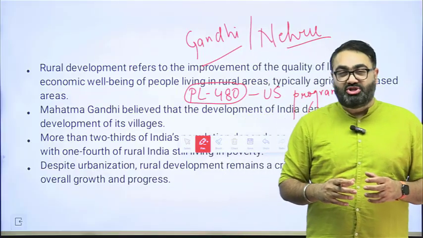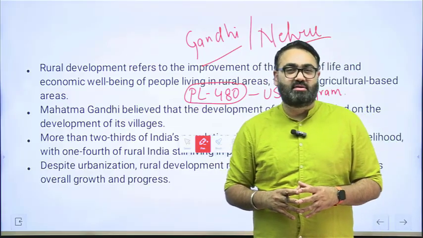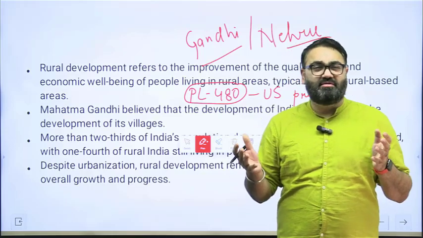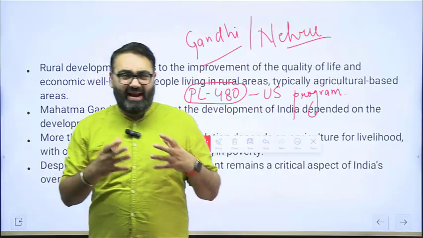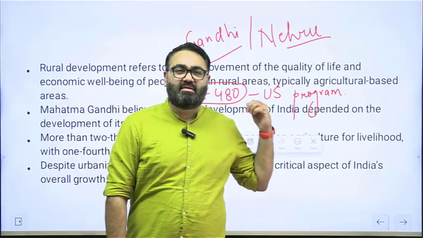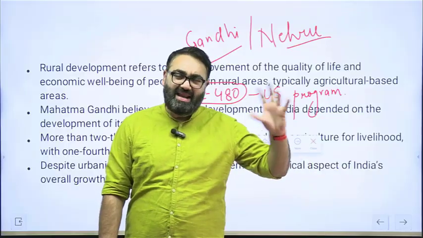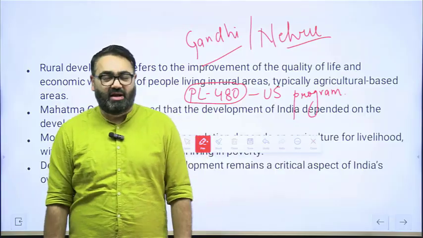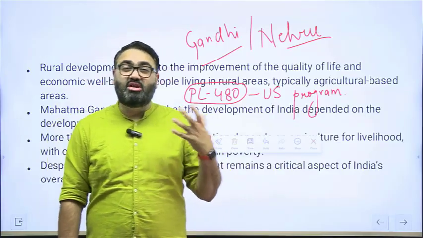Now, we were not in a position to say no. We wholeheartedly accepted those food grains. Please remember, these food grains did not come to us free. America used to charge a very minute sum of money, and the policy they had was that the money they earned against these PL-480 food grains, they used to invest in India itself. So the idea was that we are not taking away any capital from India, we are investing it here. The problem was that we were dependent on the US.